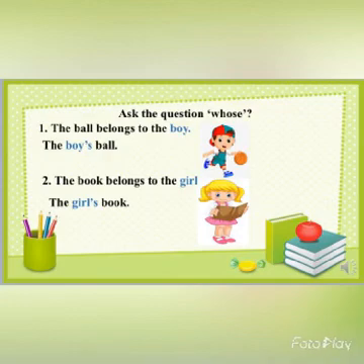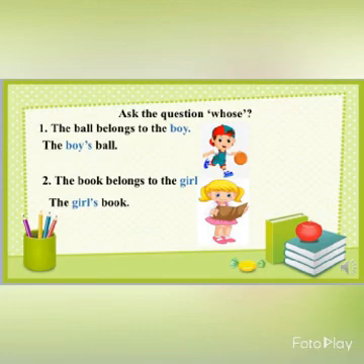The next sentence is, the book belongs to the girl. Again you ask the question, whose book is this? The answer will be girl. So here it means that the girl is the owner of the book. So in order to make it a possessive noun, what you have to do is add an apostrophe s after the word girl to show the ownership.